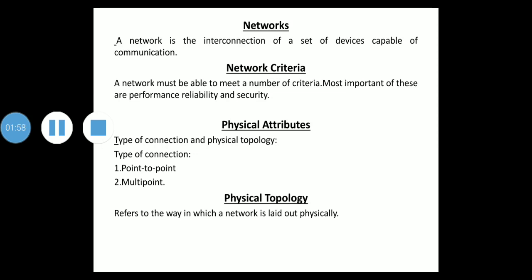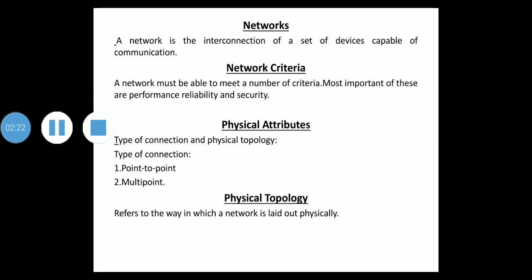Performance can be measured in many ways, which include transit time and response time. Transit time is the amount of time required for a message to travel from one device to another. Response time is the elapsed time between an inquiry and a response.